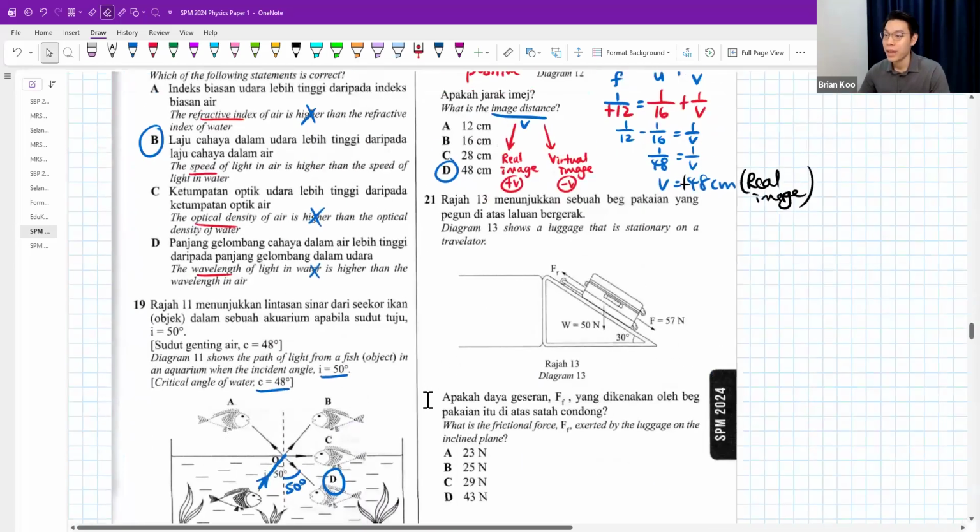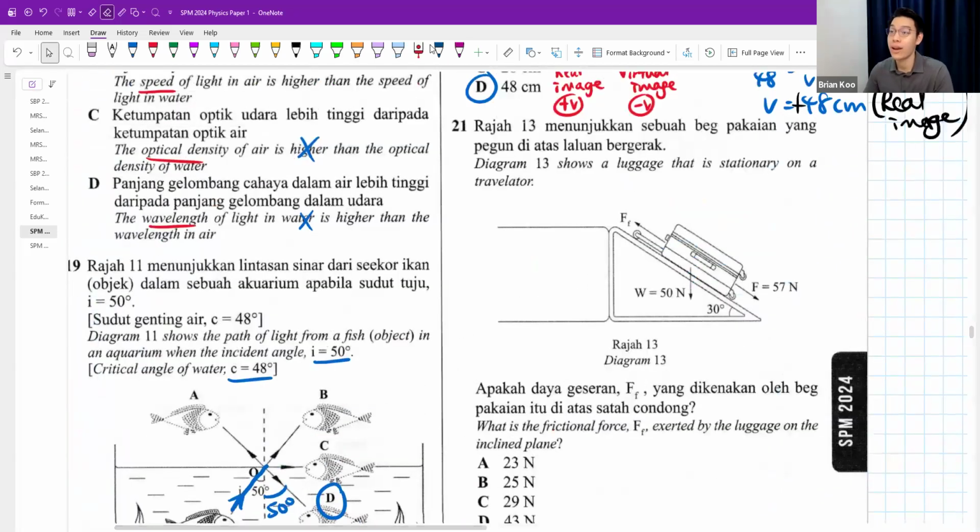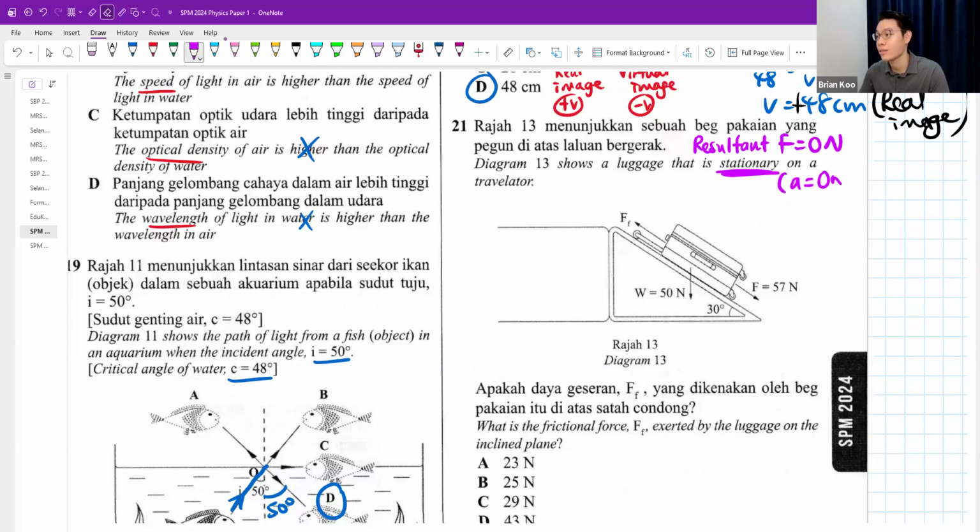Question 21. Diagram 13 shows a luggage that is stationary on a travelator. Stationary, be really careful. It means the resultant force is 0, because acceleration is 0. Then, what is the frictional force exerted by the luggage on an inclined plane? That is the frictional force.